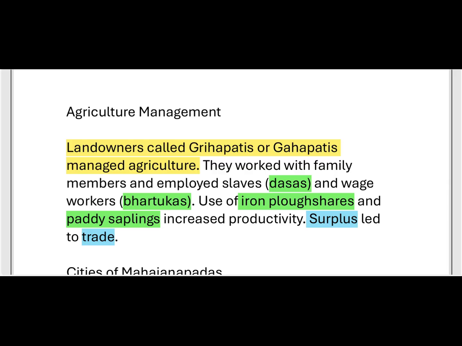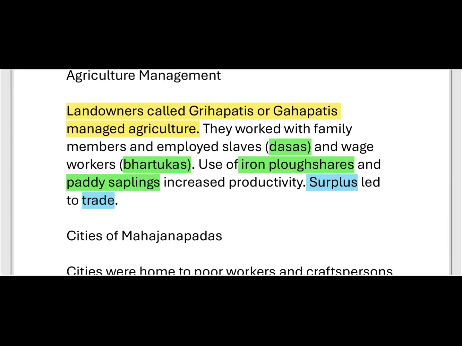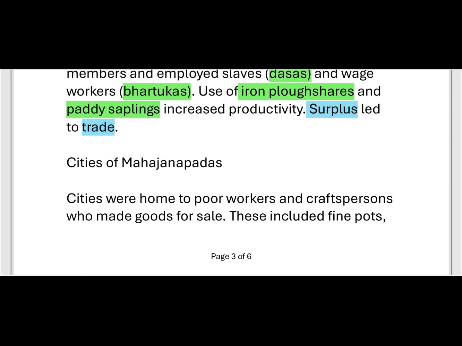So here surplus also led to trade. He not only consumed all the paddy, he will keep some to eat for consumption purpose. The remaining paddy he can sell for trade purpose. So here trade has also started. With the increasing of productivity, trading also started along with the increasing of agriculture.